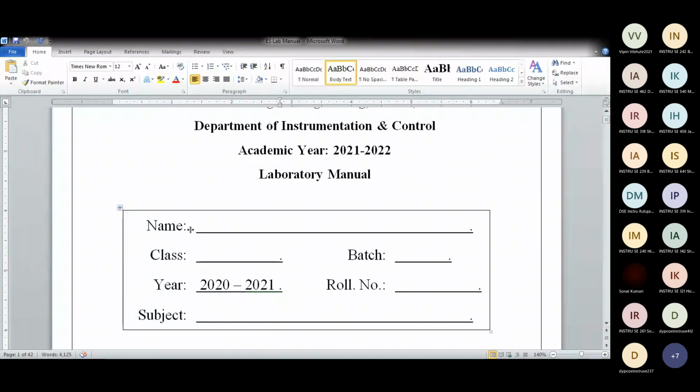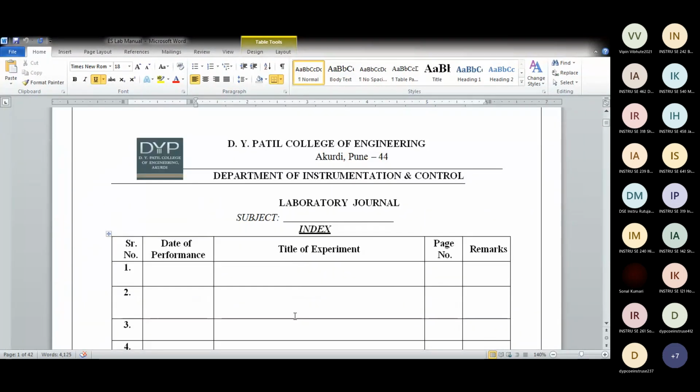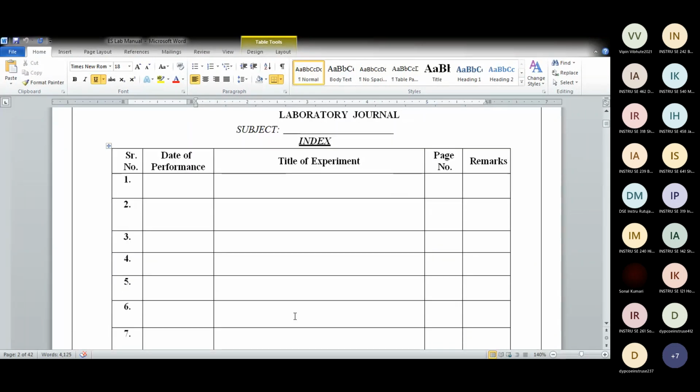This is the first page. You have to write the name, class, and your batch, T1 to T2. You have to change this 21, 22, your roll number, and the subject name. This much you have to fill on your own. The next is the index. There are 8 experiments in this file. You have to write the title of the experiment here, and number all the pages. Give page numbers and remarks. For dates, you can put whatever dates are in your timetable, there is nothing fixed.